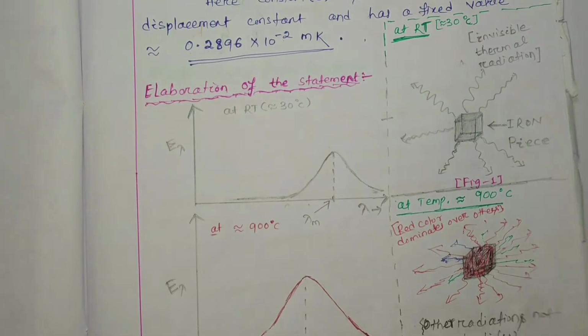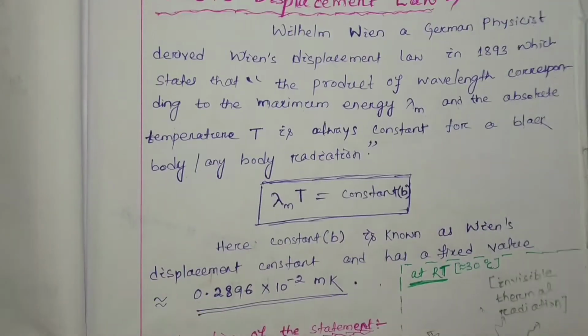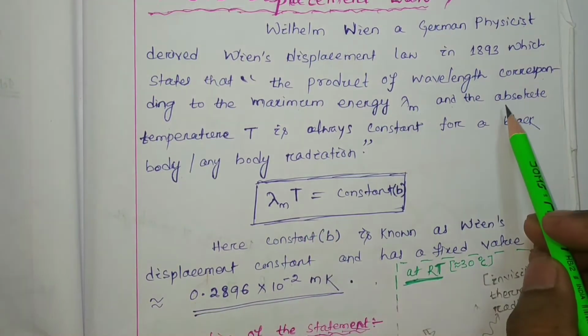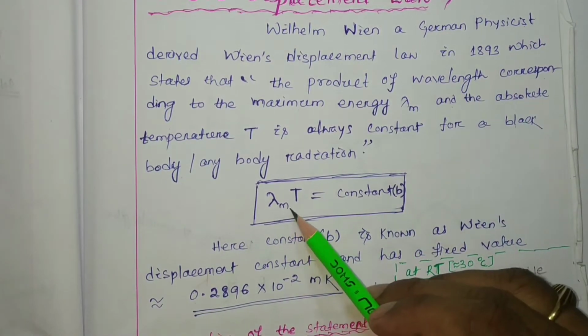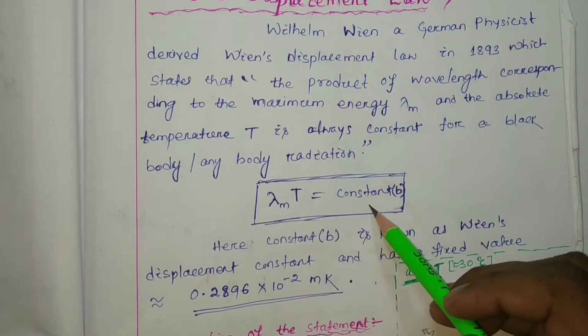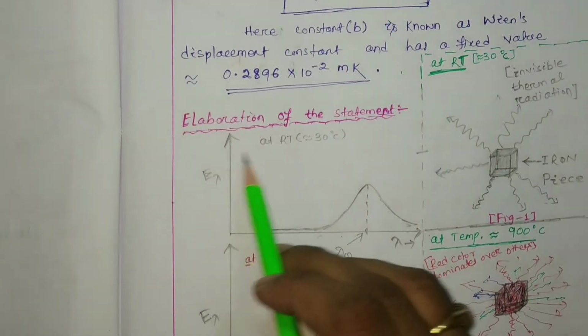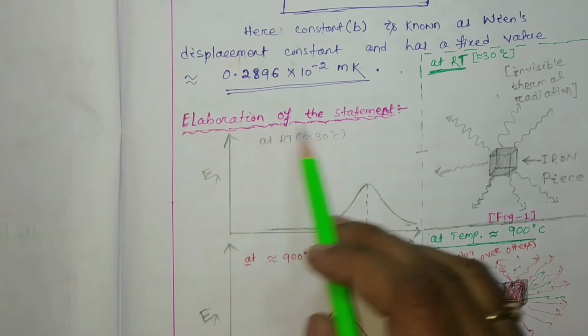So this is the definition, that lambda m into T, the corresponding absolute temperature, will always be constant. Now, the elaboration of the statement. You just put a heading, elaboration of the statement.